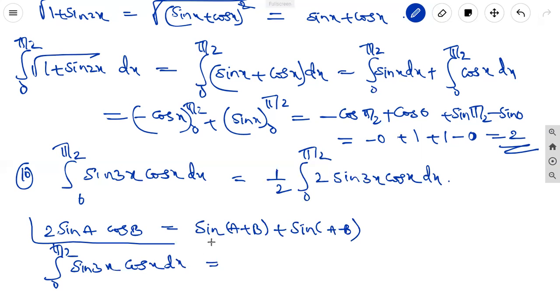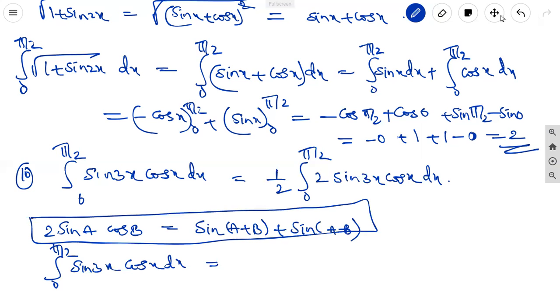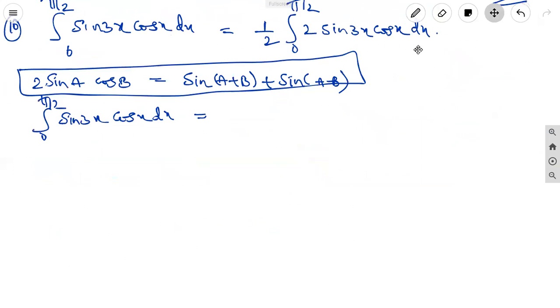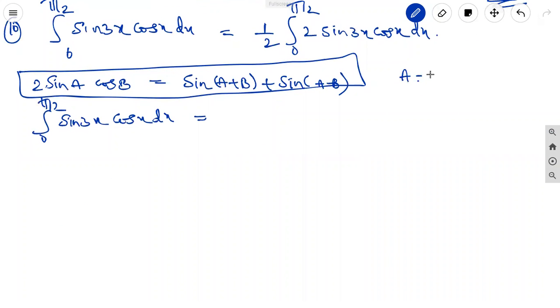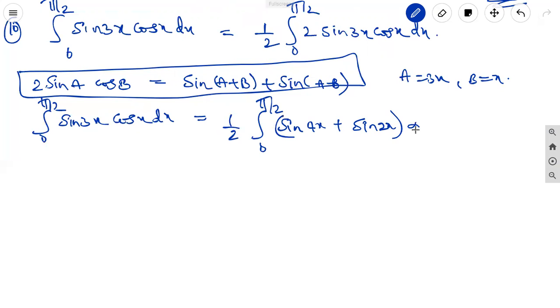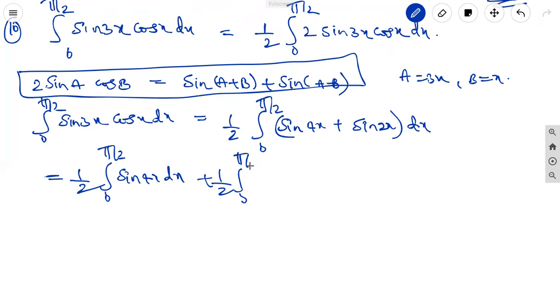Apply this formula, A is equal to 3x, B is equal to x. What is A? A equal to 3x, B equal to x. 3x plus x is 4x. It is 1 by 2 integral 0 to pi by 2 of (sin 4x plus sin 2x) dx, since 3x minus x is 2x. It is equal to 1 by 2 integral 0 to pi by 2 sin 4x dx plus 1 by 2 integral 0 to pi by 2 sin 2x dx.